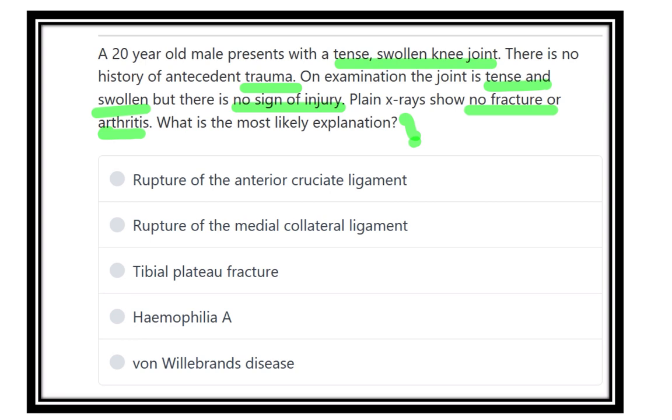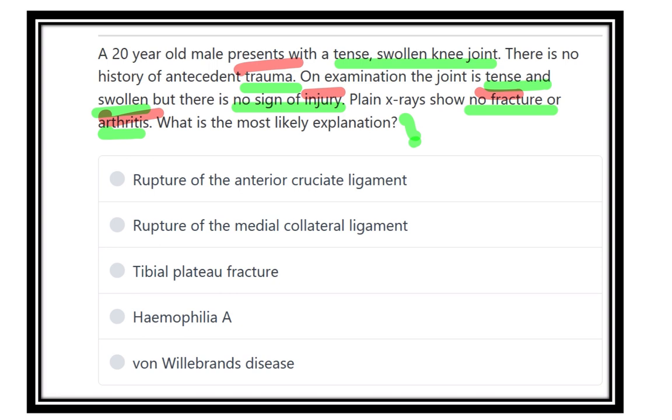So it is a case, and here we can see a 20 years old male presents with tense swollen knee joint. That means the knee joint is swollen, but there is no history of any type of trauma, and also there is no sign of the injury, no fracture, no arthritis. So nothing happened to the knee joint, but the knee joint is swollen.